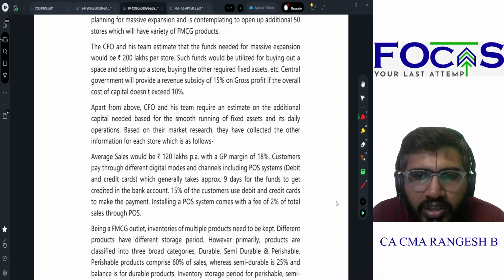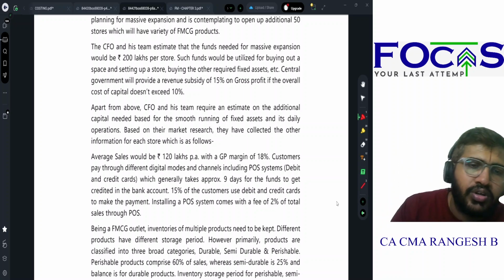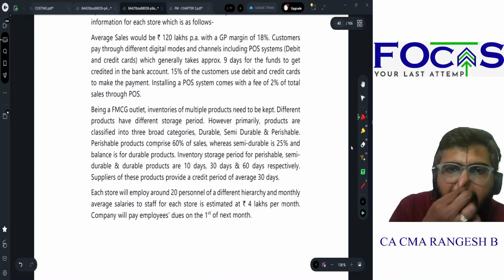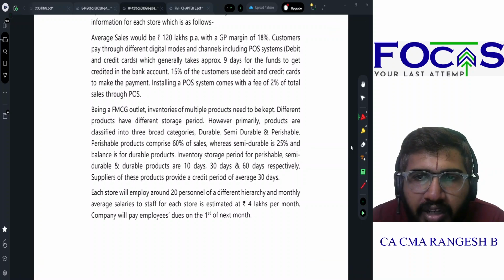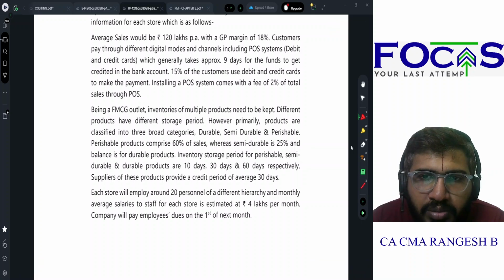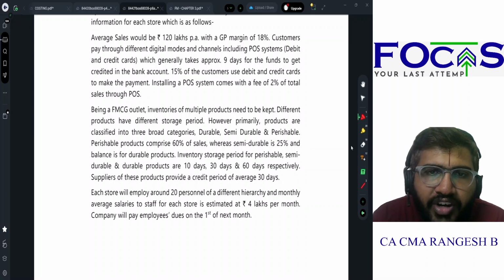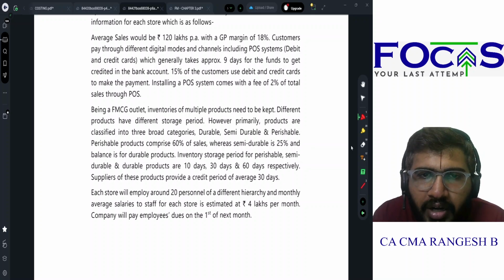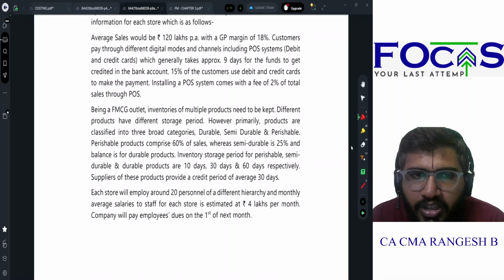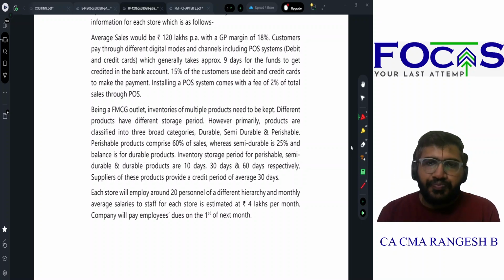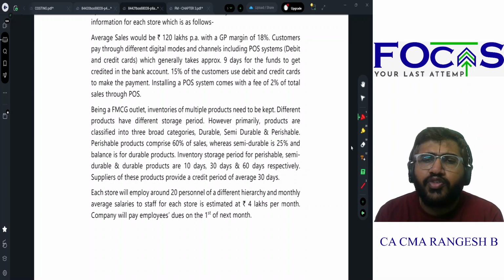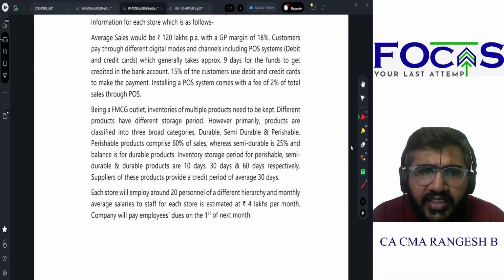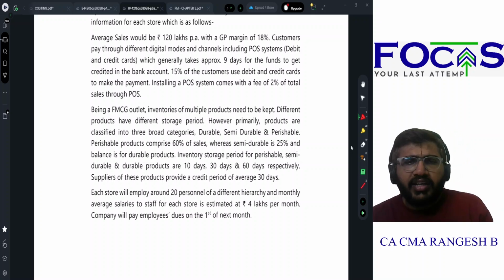15% of the customers use debit and credit cards to make the payment. Installing a POS comes with a fee of 2% for total sales made through POS. Being an FMCG outlet, inventories of multiple products need to be kept. Different products have different storage periods. However, primarily products are classified into 3 broad categories: durable, semi-durable, and perishable. Perishable products comprise 60% of sales, whereas semi-durable is 25% and the balance is durable products. Inventory storage periods for the respective products are 10, 30, and 60 days. Suppliers provide 30 days credit.